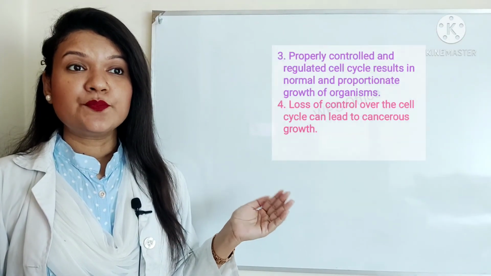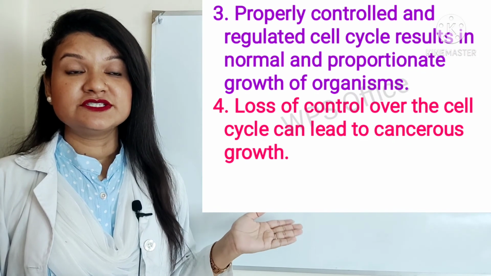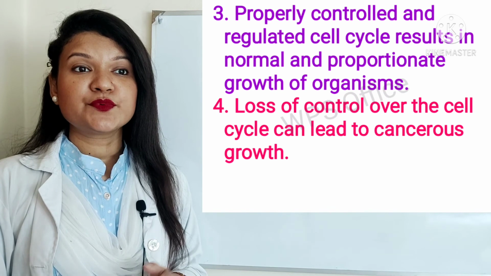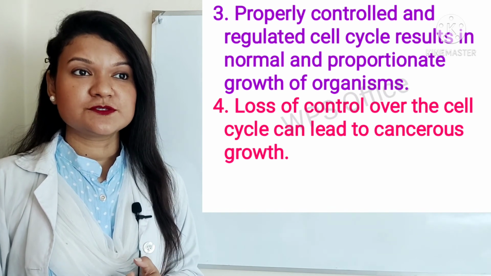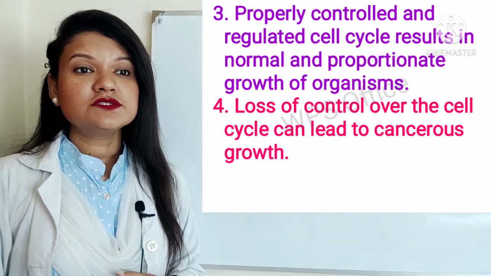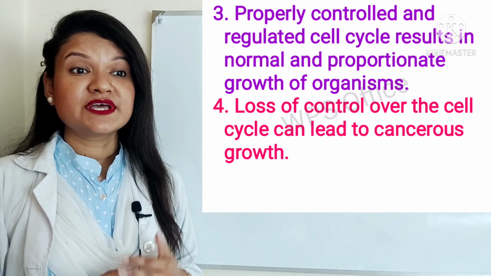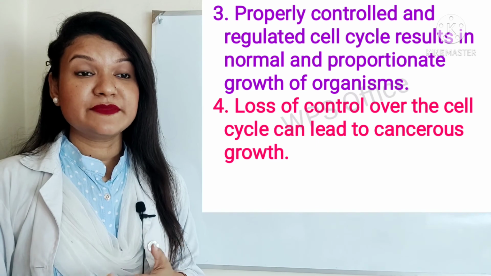Number 3. Properly controlled and regulated cell cycle results in normal and proportionate growth of organisms. Number 4. Loss of control over the cell cycle can lead to cancerous growth, or it may cause cancer.